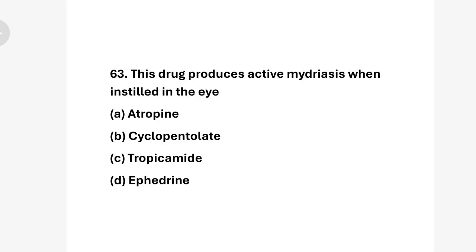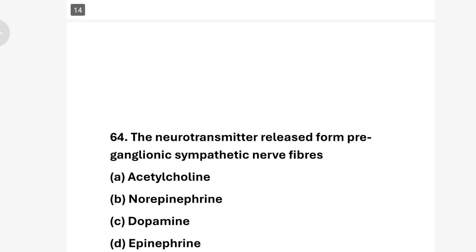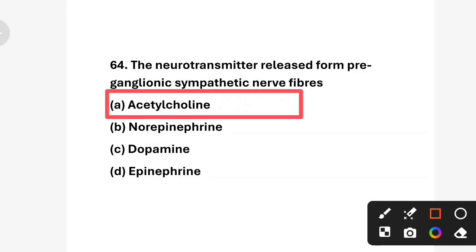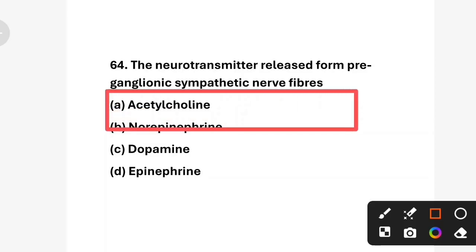Next question is, the neurotransmitter released from preganglionic sympathetic nerve fibers. Option A, acetylcholine. Option B, norepinephrine. And option C, dopamine. Option D, epinephrine. Correct answer is option A, acetylcholine. Next question.